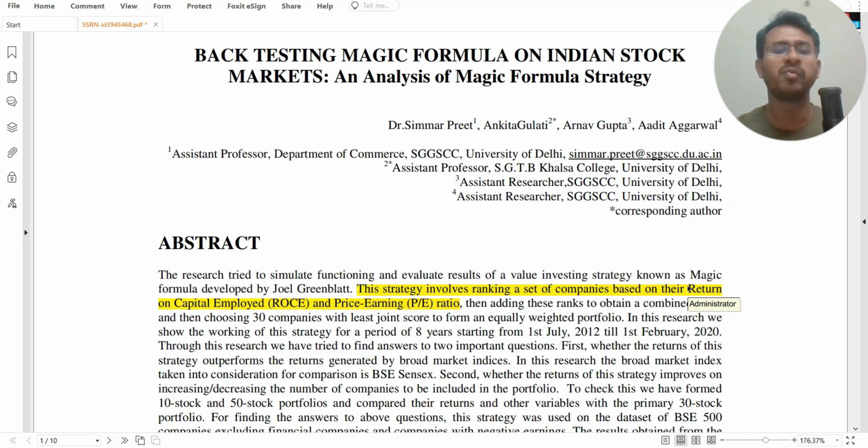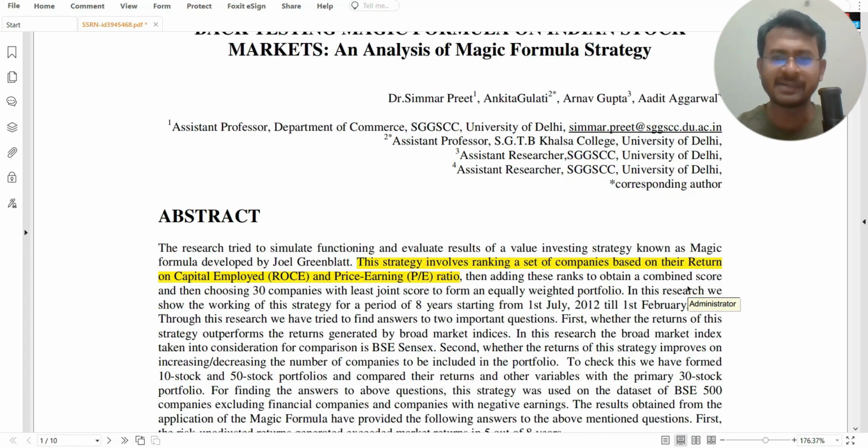And to find out the cheapness or fairness of the company, the price earning ratio, or P/E ratio, was used. Lower the P/E, the fairer the price. As simple as that. But in the actual magic formula, Joel Greenblatt suggested using earnings yield. Overall, the concept remains the same, because ROCE was used instead of ROIC, and price earning ratio was utilized instead of the proposed earnings yield. But overall, the framework remains the same. So using this, the back testing was done.